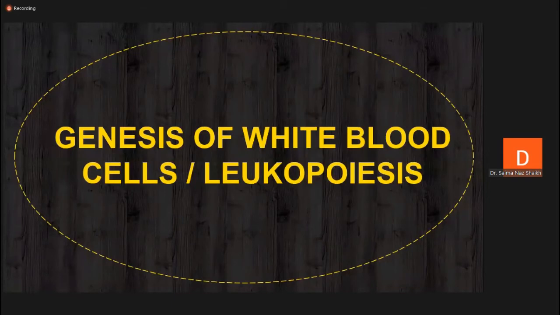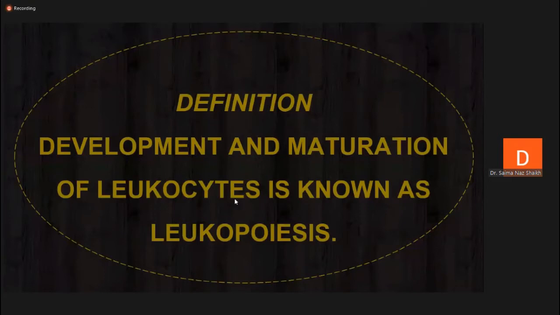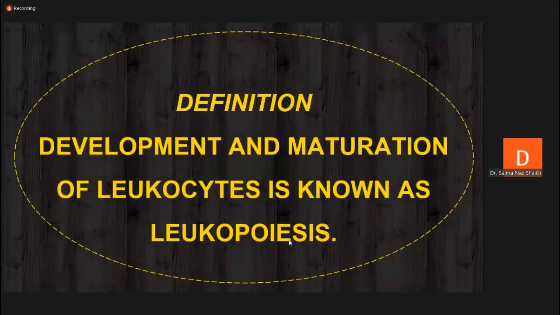So how will you define leukopoiesis? Development and maturation of leukocyte is known as leukopoiesis. Leukopoiesis is the process in which the development of white blood cells takes place in different stages and reaches up to the mature leukocyte. So you can now easily define leukopoiesis.